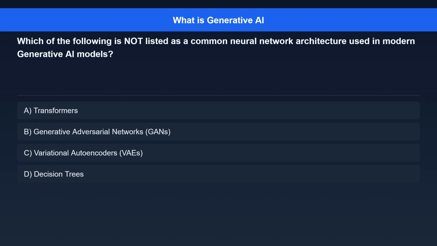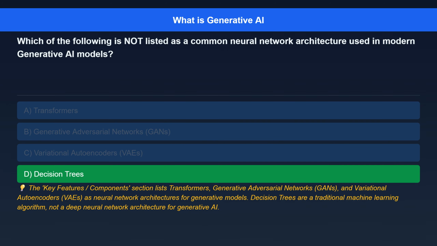Question 5. Which of the following is not listed as a common neural network architecture used in modern generative AI models? Option A. Transformers. Option B. Generative Adversarial Networks, GANs. Option C. Variational Autoencoders, VAEs. Option D. Decision trees.